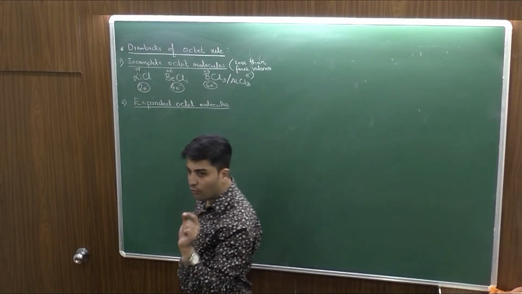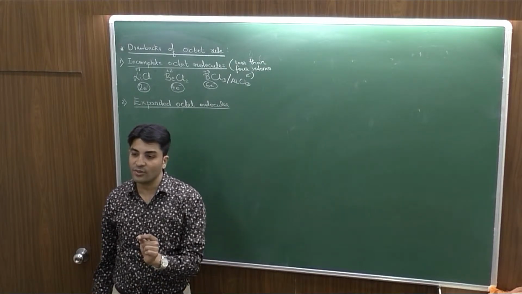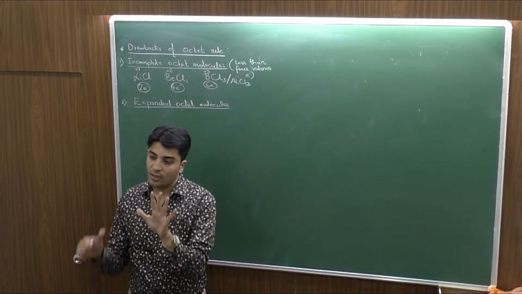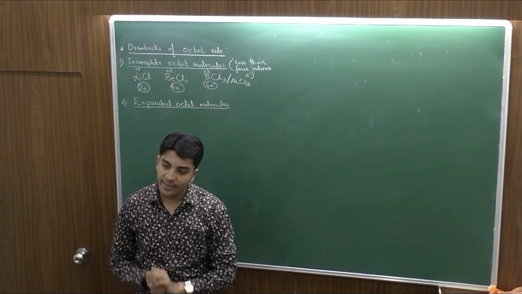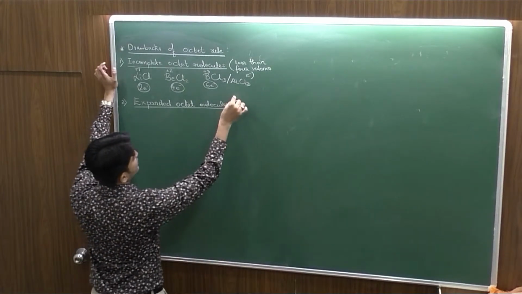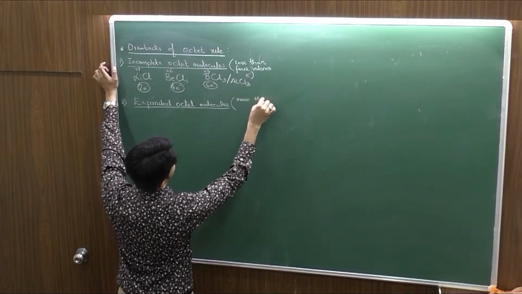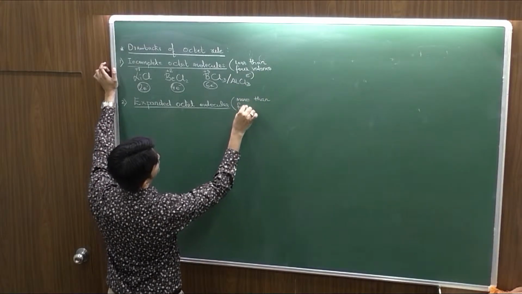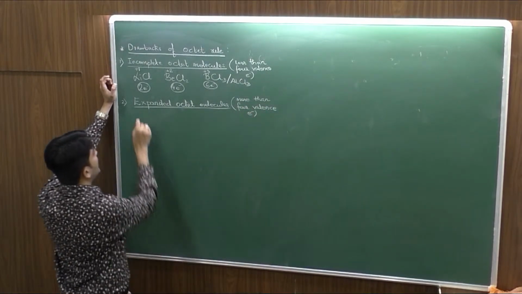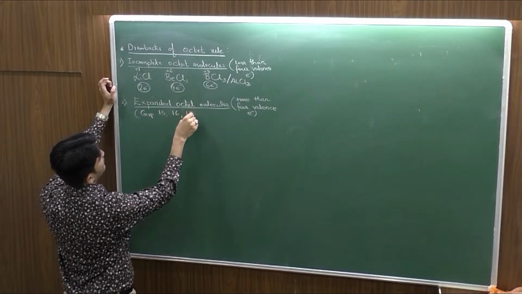Because if I talk about group 14, which family am I referring to? Carbon. And what number of valence electrons do they have? 4. 4 matlab, if they share the 4 electrons, their octet will be completed and the compound would be stable. But for expanded, we will refer to the molecules in which the central atom has more than 4 valence electrons. So more than 4 valence electrons matlab I am referring to group numbers 15, 16, 17.